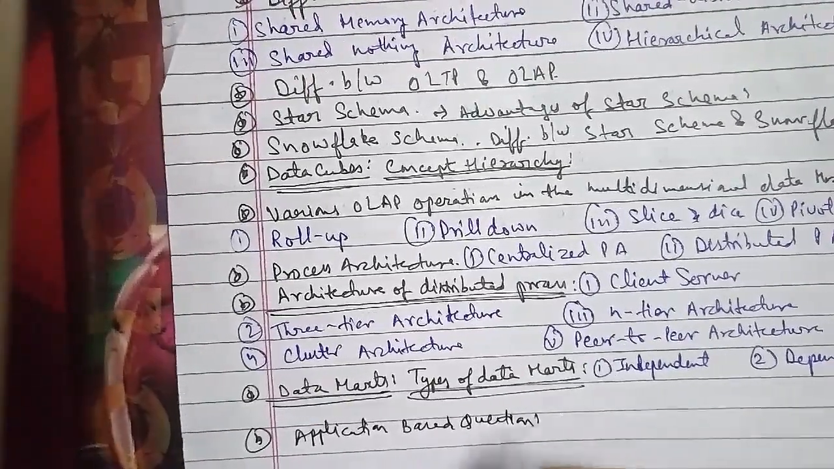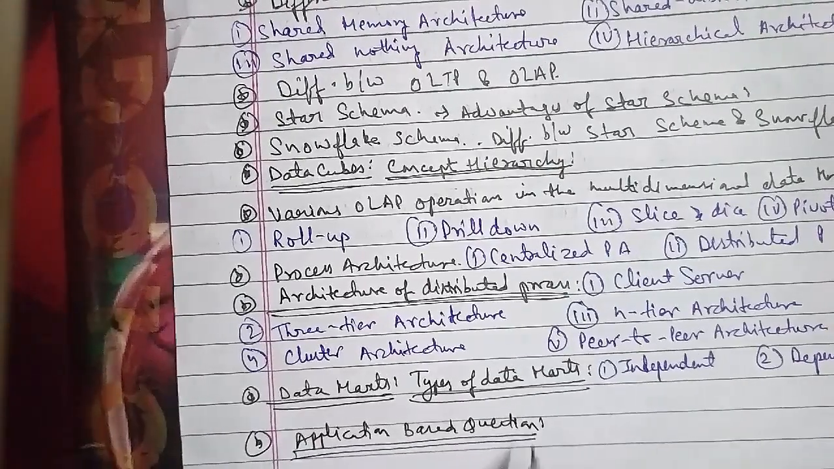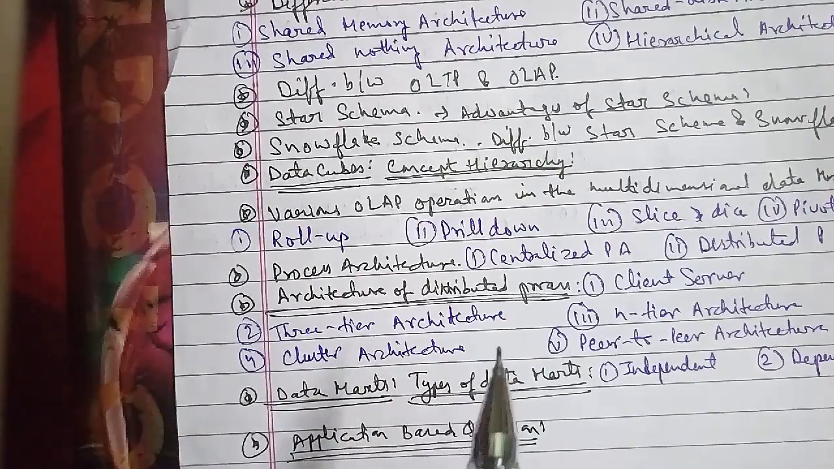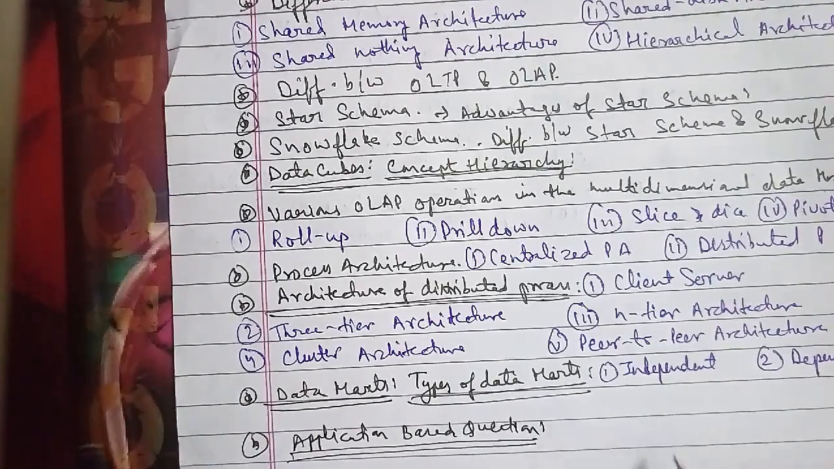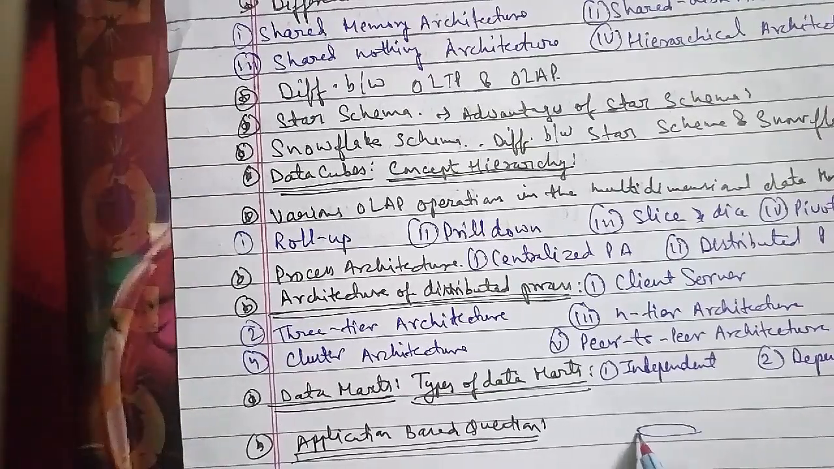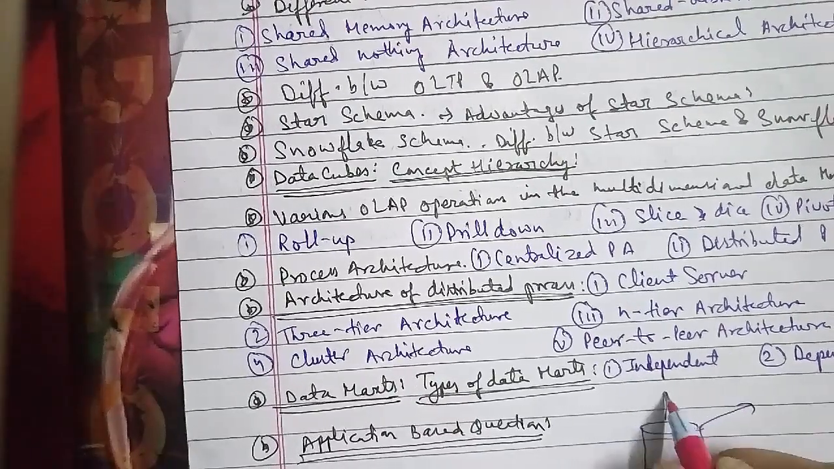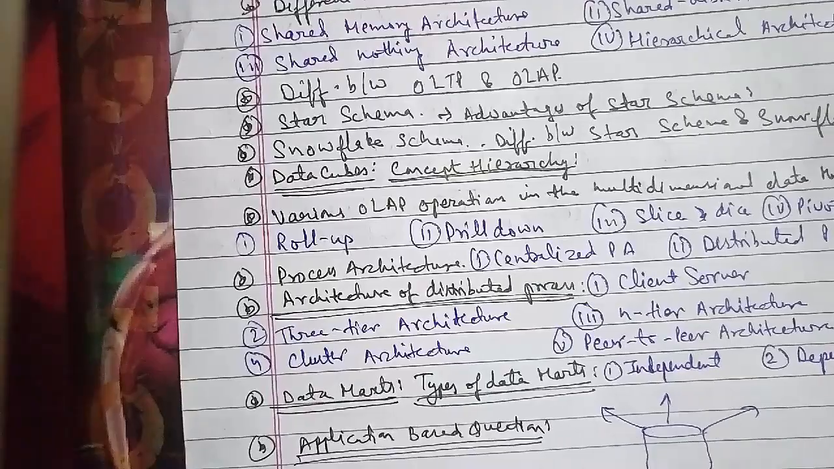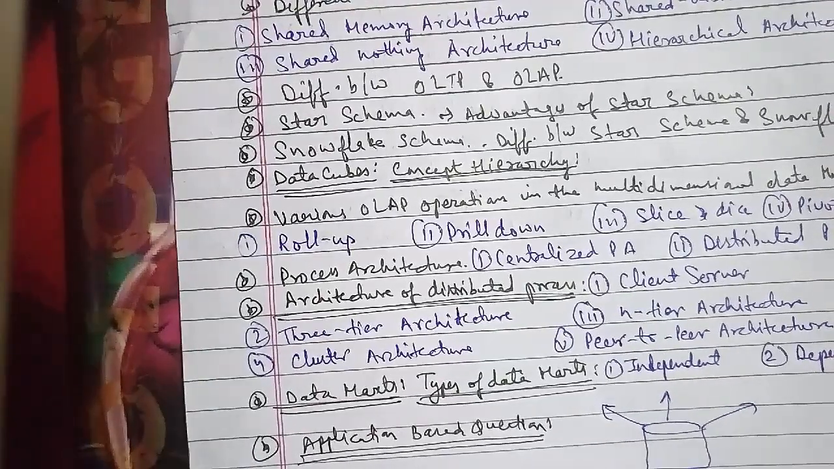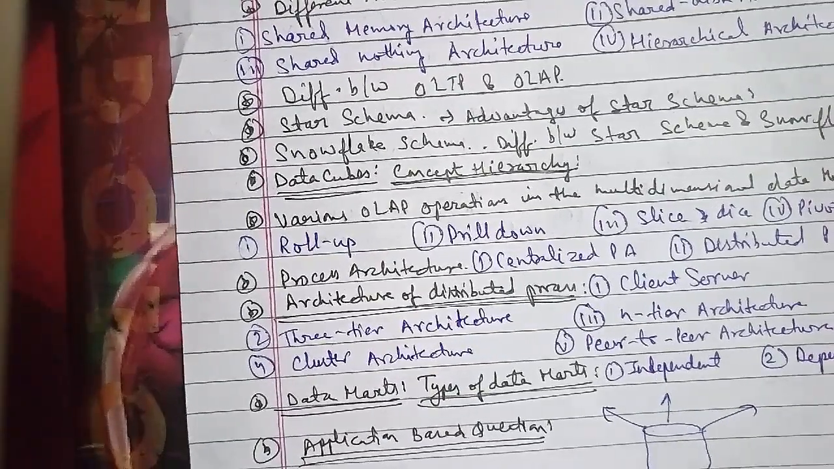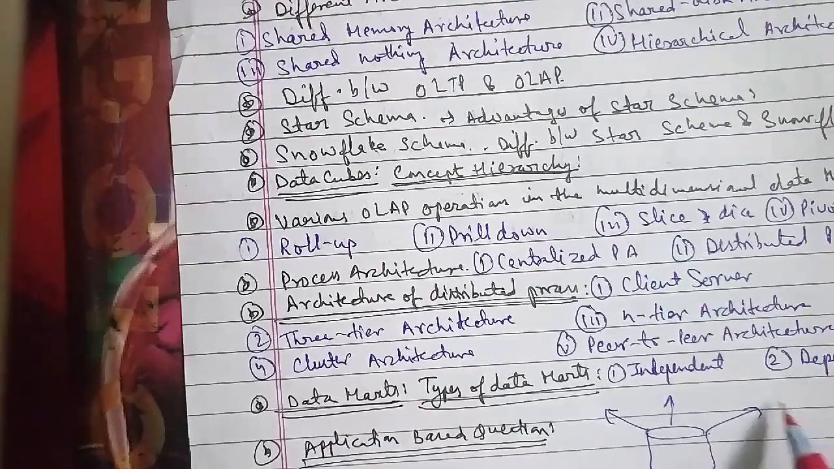So here in this, this is your client, this is your central data warehouse, this is client, this is your source. This is a centralized architecture. From the source it will go to the central data warehouse, and then it's spread into the clients here. So that is known as centralized architecture.